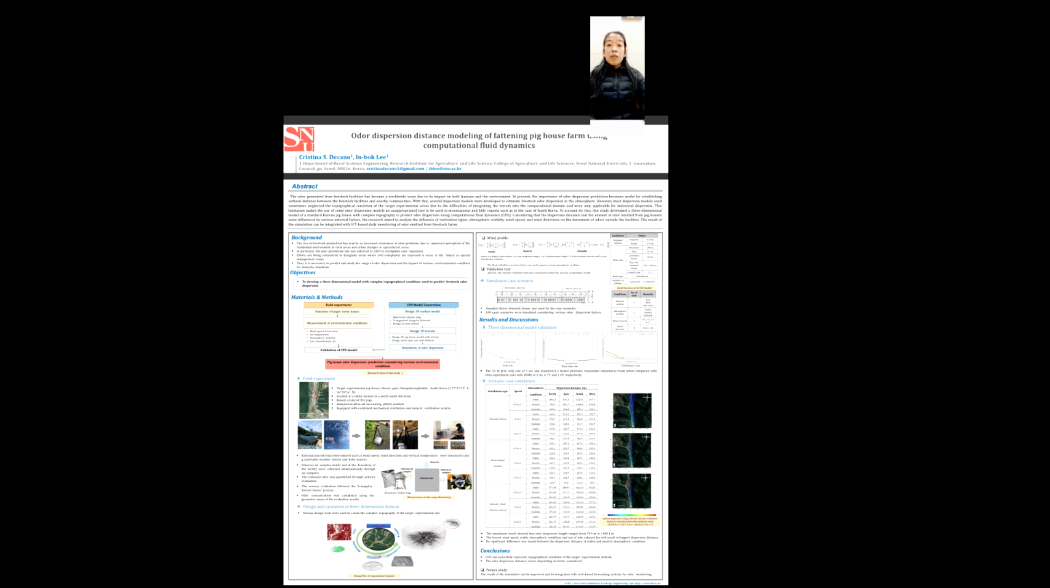The general aim of this study is to develop a three-dimensional model with complex topographical conditions used to predict livestock odor dispersion using computational fluid dynamics. Initially, the research was divided into two categories. First is the field experiment and second is the CFD model generation.